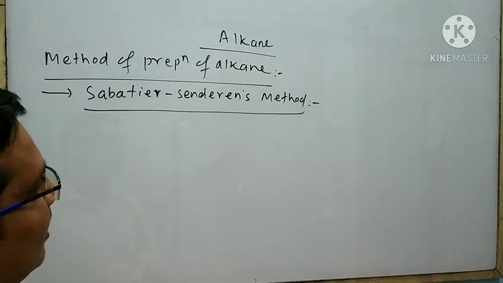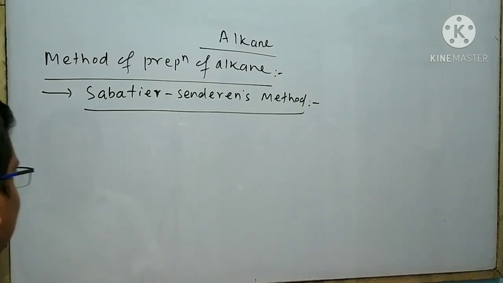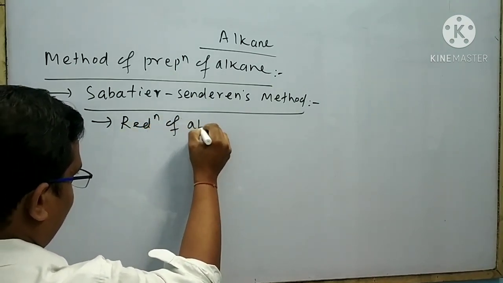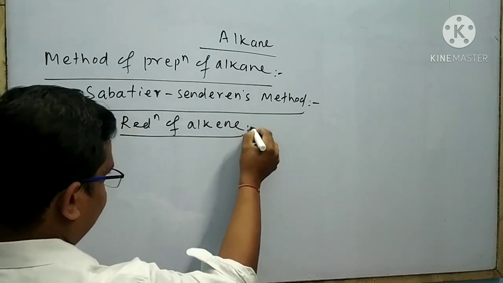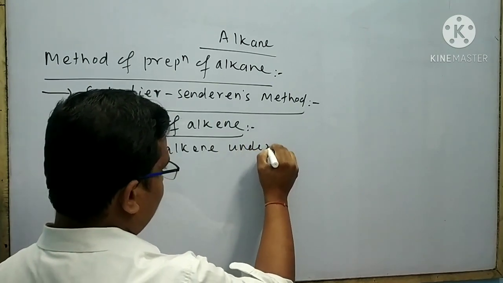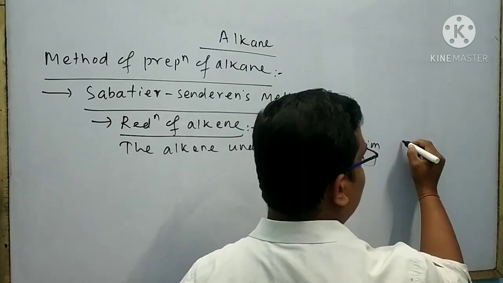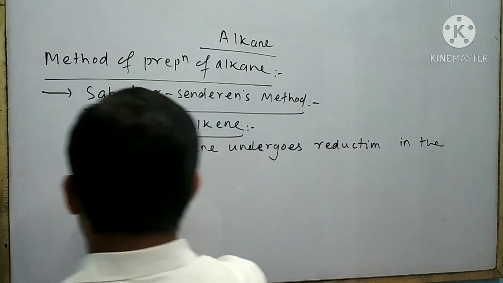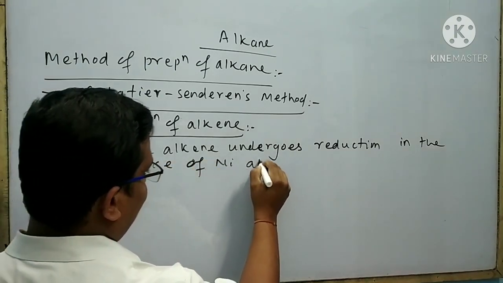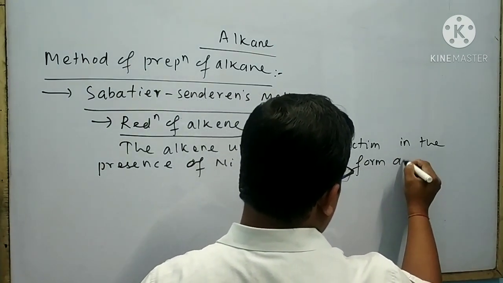Sabatier-Senderens method is generally based upon reduction of alkene and alkyne. At first I will discuss the reduction of alkene. The alkene undergoes reduction in the presence of nickel at 523 Kelvin to form alkane.